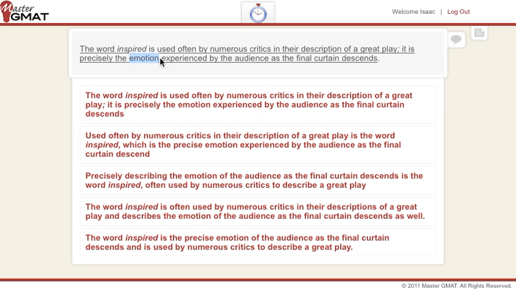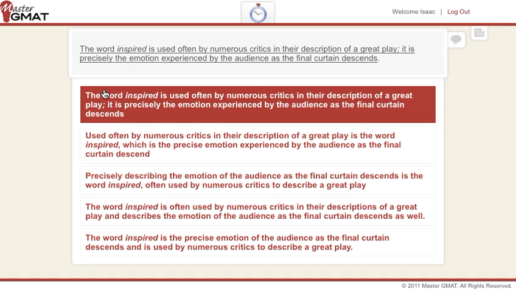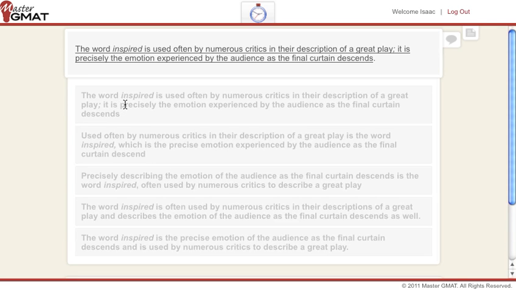Now, the question is, can the word be the emotion? Is it the word that is the emotion? Well, that's kind of illogical. It doesn't make sense. The emotion that the audience experienced cannot be a word. This emotion, however, can be described or referred to or defined as inspired. So we have to be careful with those stop signs. Just in case you click on A, take a look at what happens.